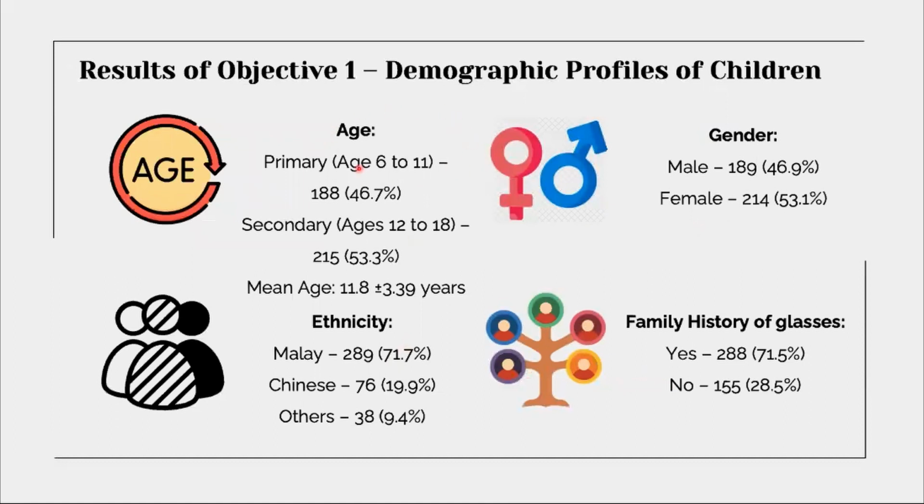So starting with age, there are primary and secondary age groups, split into two groups here. You can see there's a higher prevalence in the secondary age group, with the mean age of the children being 11.8 years old. In terms of gender, there are more females compared to males. The most prevalent ethnicity was Malay, followed by Chinese and others, which include Indian, Iban, etc. In terms of family history of glasses, a majority of the patients presented with a family history of glasses.